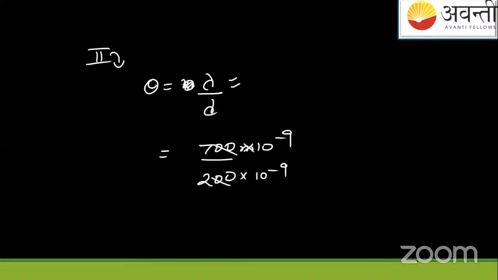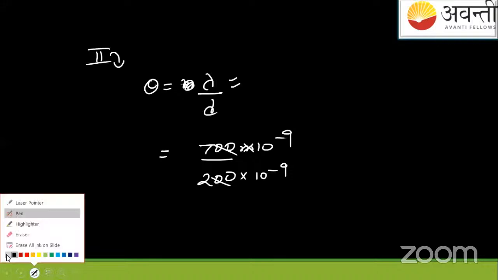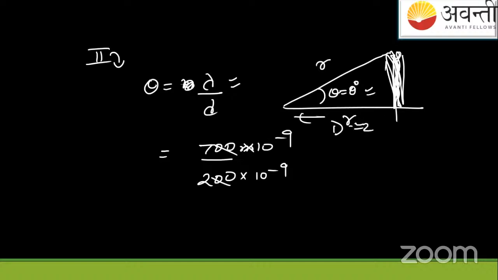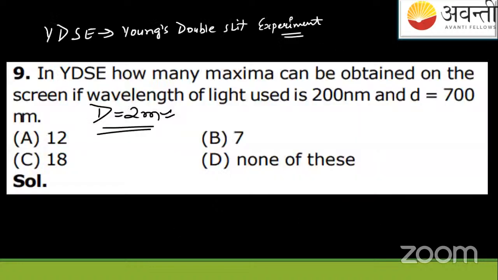Let me tell you the logic. If this is a screen, and you're given theta equal to something, and you have to find the number of points here, you can find it like this: r into theta will give you an arc here. If theta is small, this is a straight line. So this r here is given as d equals 2. Put the value here, and for the number of spots we'll get 7. So the maximas are like this.